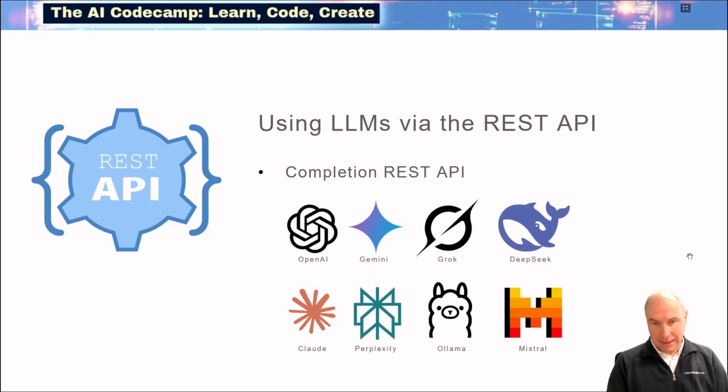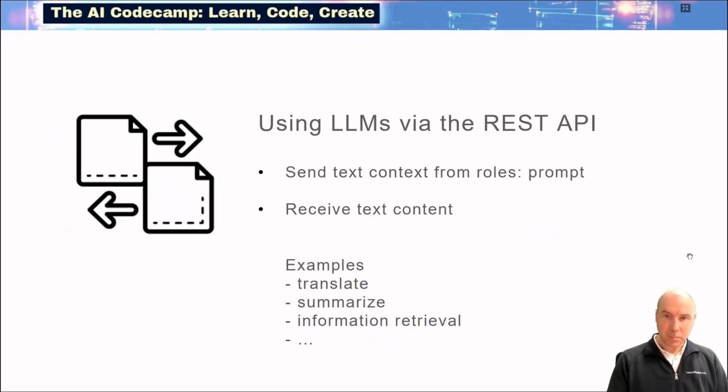OpenAI ChatGPT is covered, Google's Gemini, the xAI Grok LLM, the DeepSeek LLM, and from Anthropic, Claude. Perplexity is available. Ollama, the LLM that you can also locally host on your machine, is also accessible via a REST API. And we conclude with the European-based LLM from Mistral.